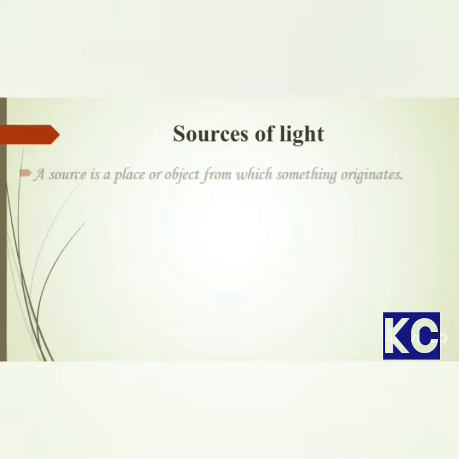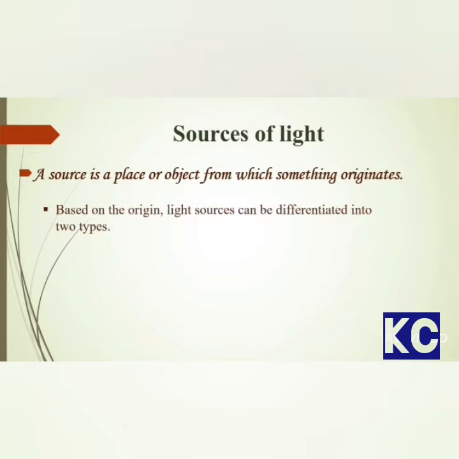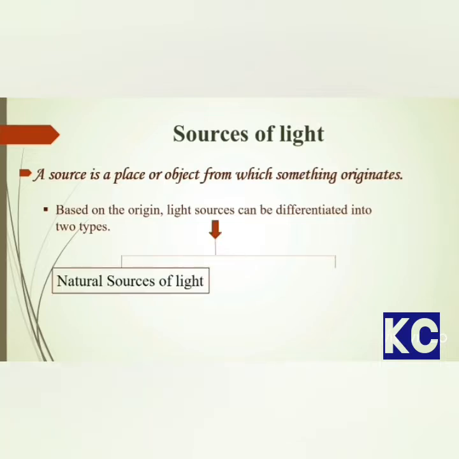Let's move on to the second topic, sources of light. A source is a place or object from which something originates. It is actually the existence, the origin of something. When we talk about light, based on the origin, light sources can be differentiated into two types. Firstly, the sources which are natural or God-made. They are known as the natural sources of light. Secondly, artificial sources of light, that are human-made or man-made sources.